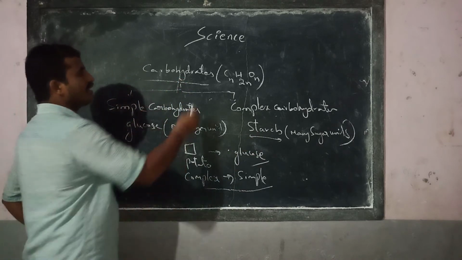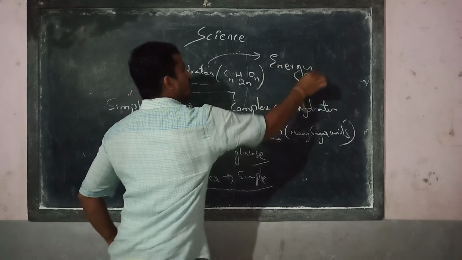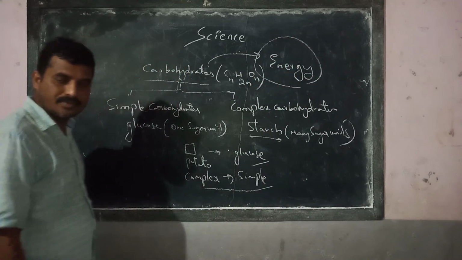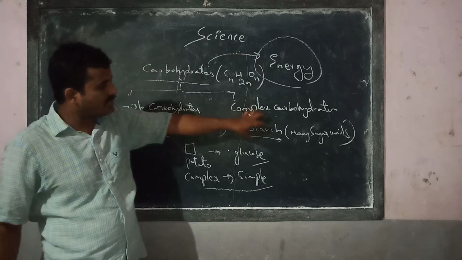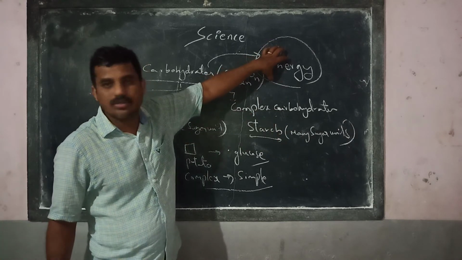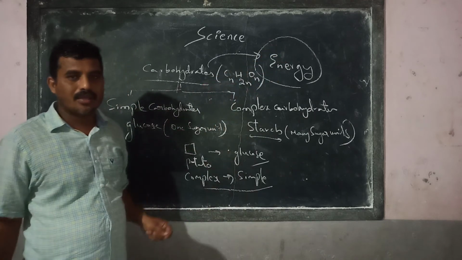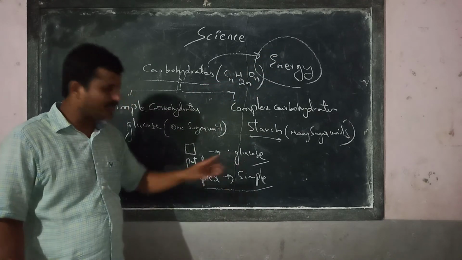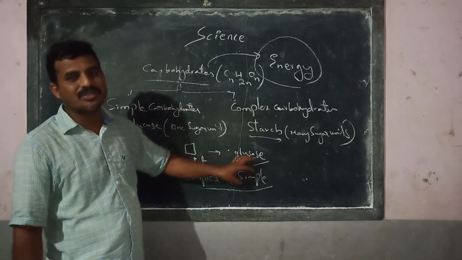I told earlier in the class what is the use of carbohydrates. We use it for the production of energy, most probably. Carbohydrates give us energy. The starch is carbohydrate, complex carbohydrate. Does that directly give energy? No. Which one gives energy? Glucose. That means what should happen? The starch should change into glucose.